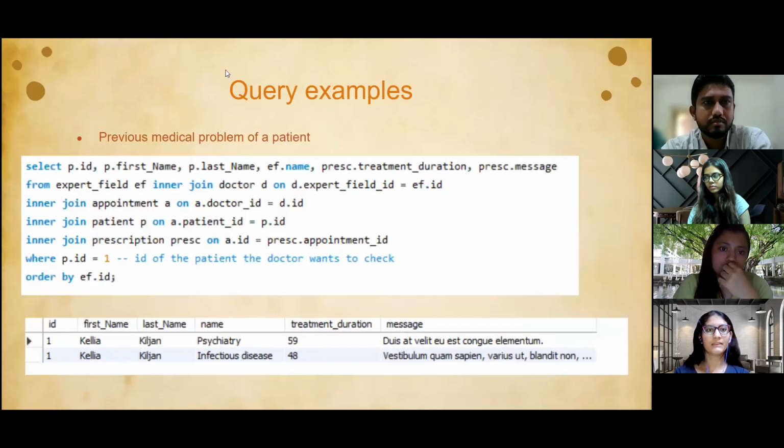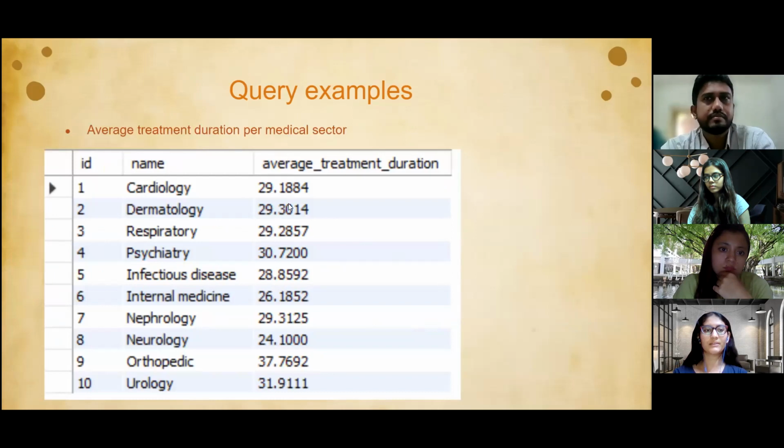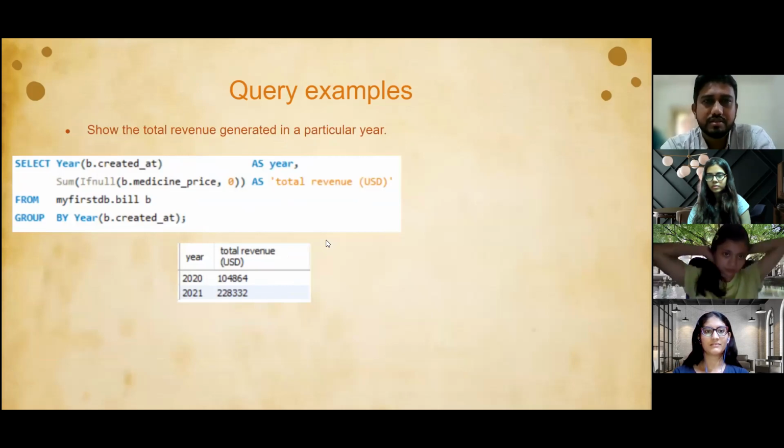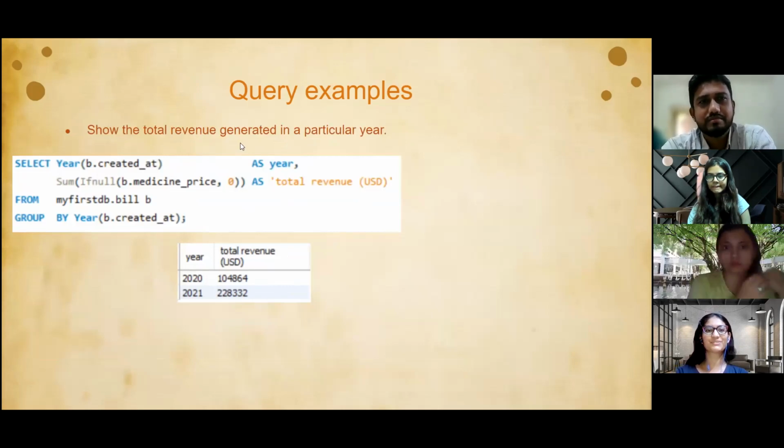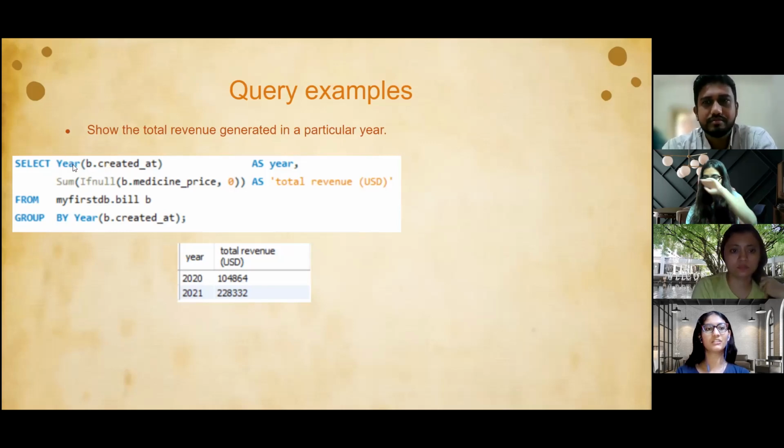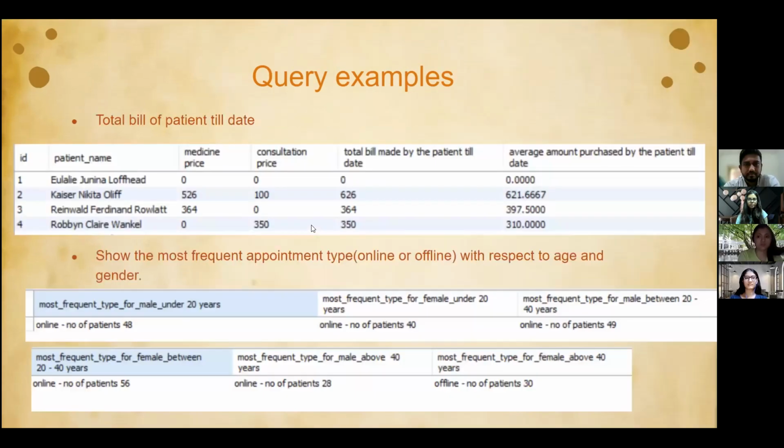And then the previous medical problem of the patient, like treatment duration and message. And then going on next, it's the average treatment duration for the medical sector. Show the total revenue generated in a particular year. So here we have used the year function, and we have got the total revenue in that particular year. And then the total bill of the patient till date.